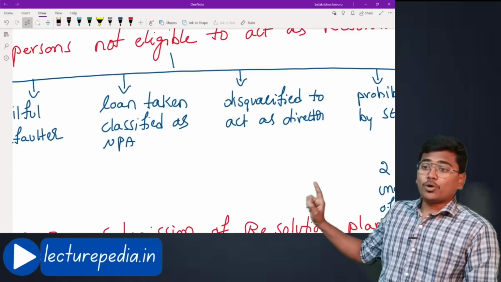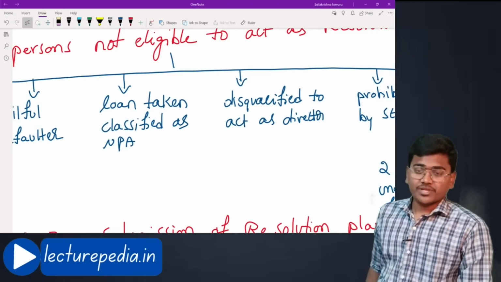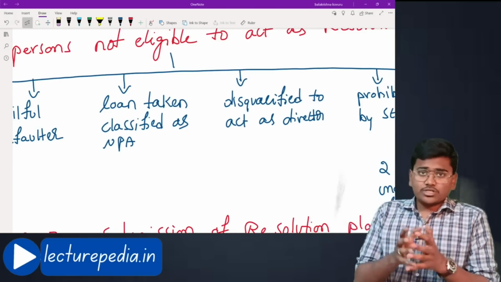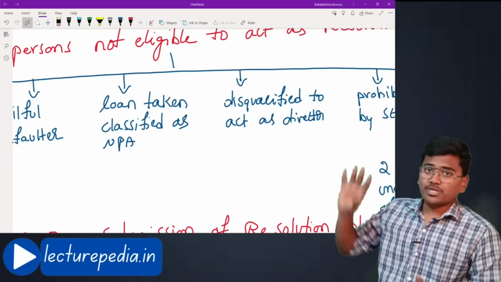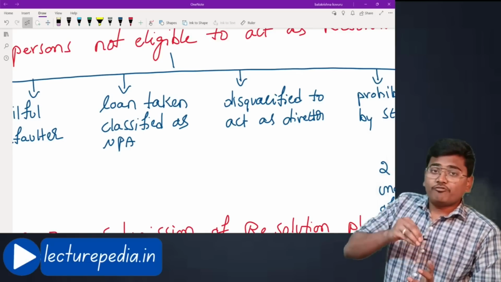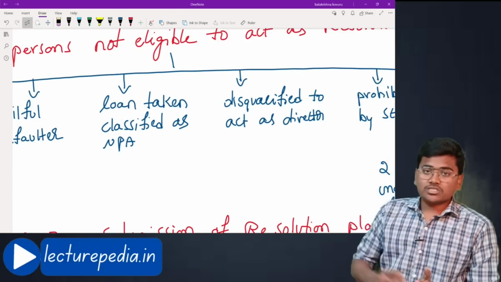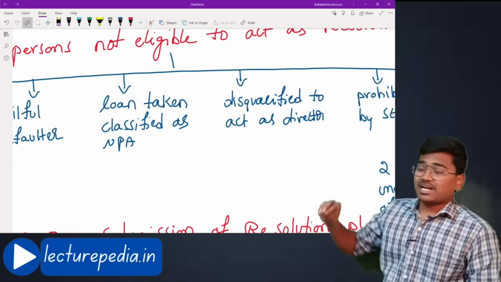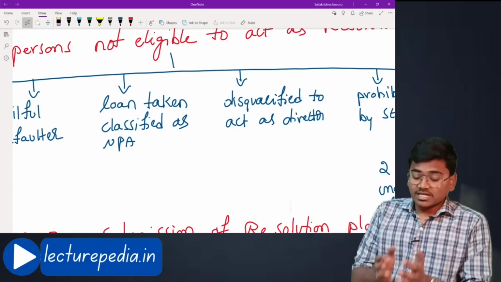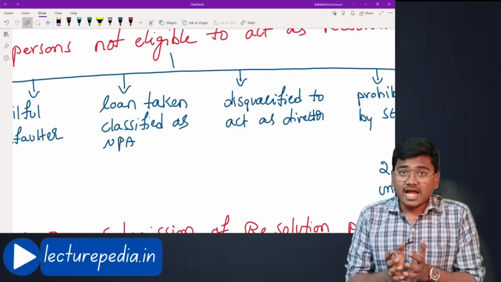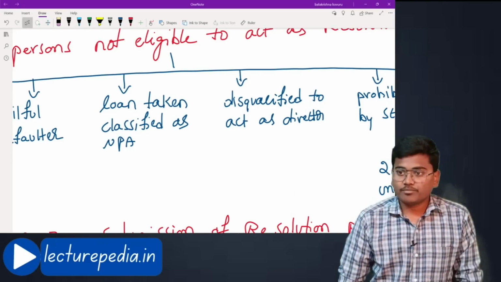Next, loan taken classified as NPA. Let's say this resolution applicant has taken a loan. Let's say they have taken a loan from SBI Bank. Now they have failed to repay the loan. As a consequence, such loan was classified as NPA, non-performing asset. In that case, this person cannot act as resolution applicant. Hope that is clear.